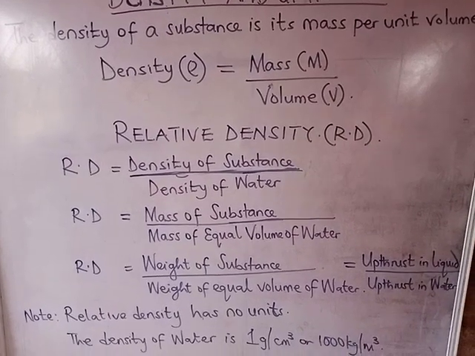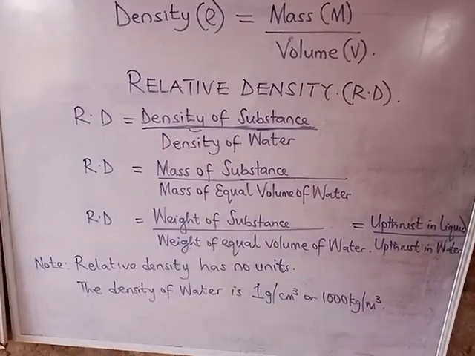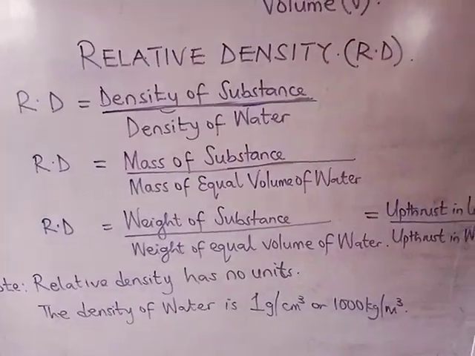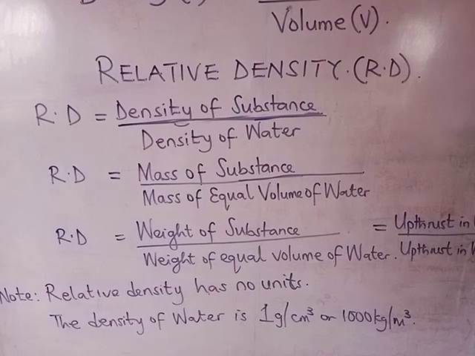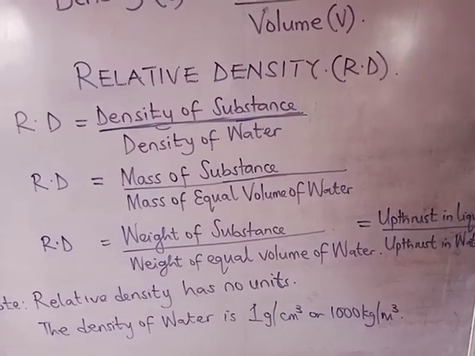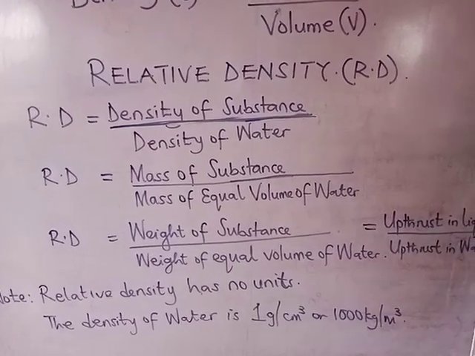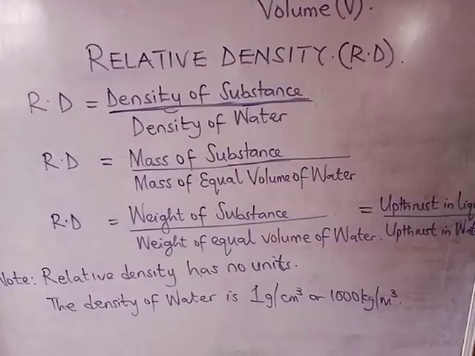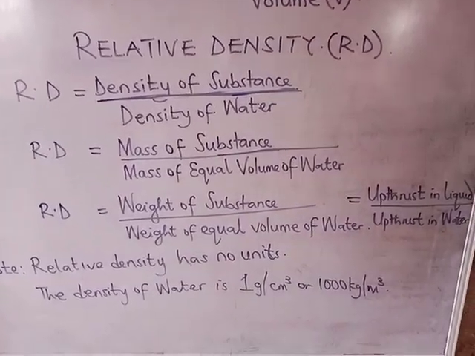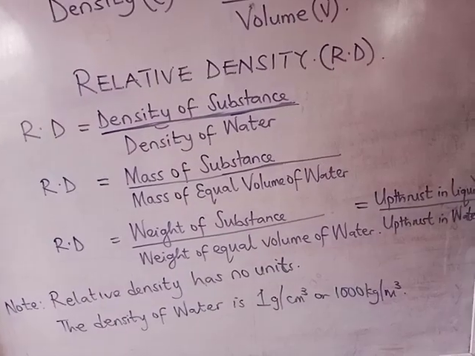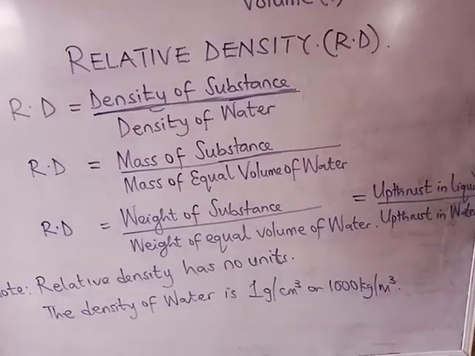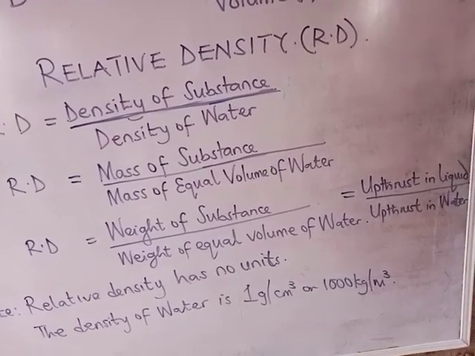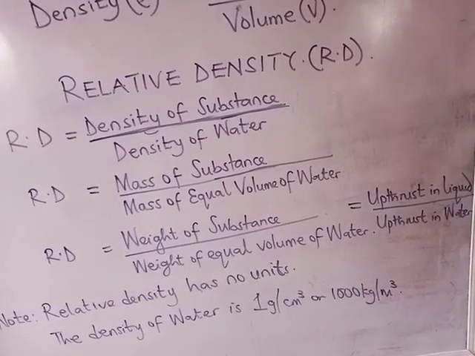Now, let's talk about relative density. What is relative density? We have some definitions for that. Relative density is the density of a substance over the density of water. It's also the mass of a substance over the mass of an equal volume of water. Again, relative density is the weight of a substance over the weight of an equal volume of water.